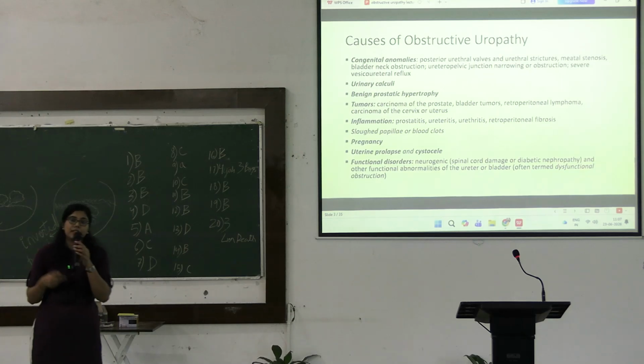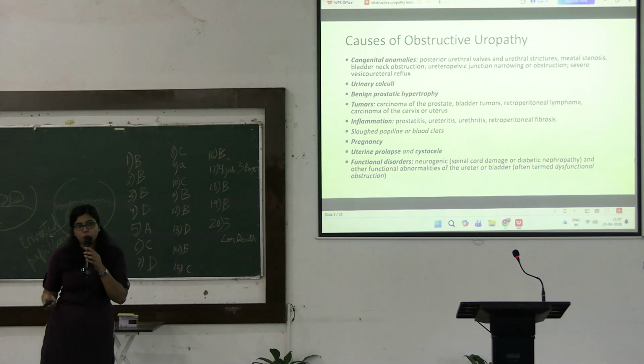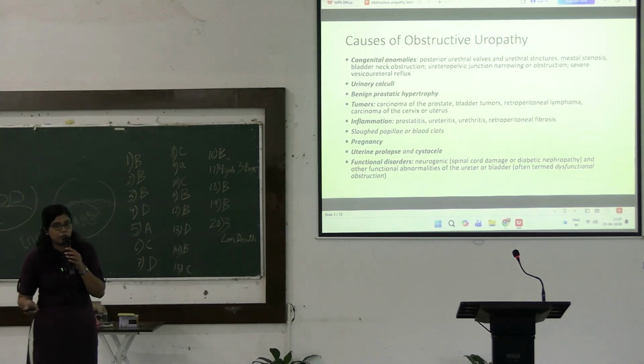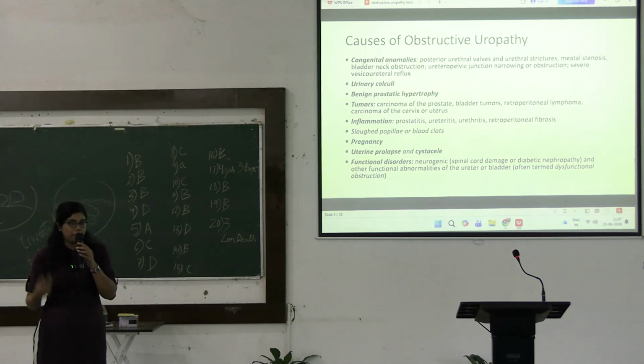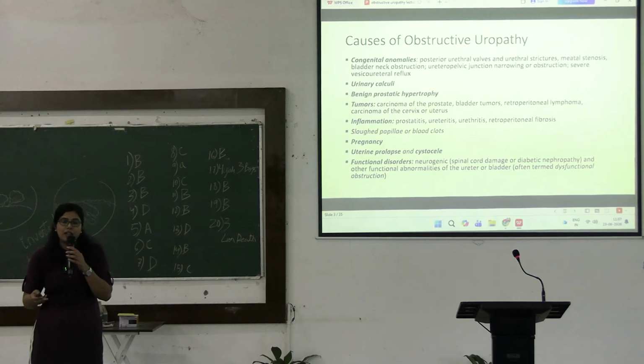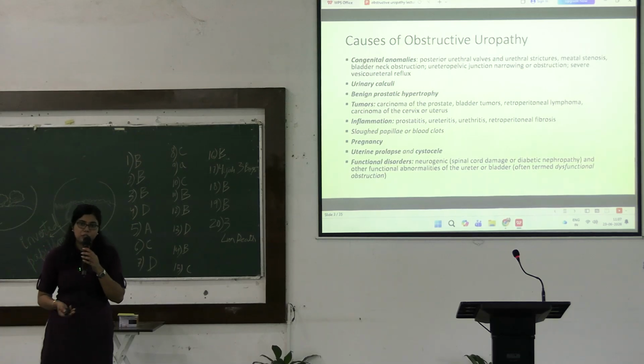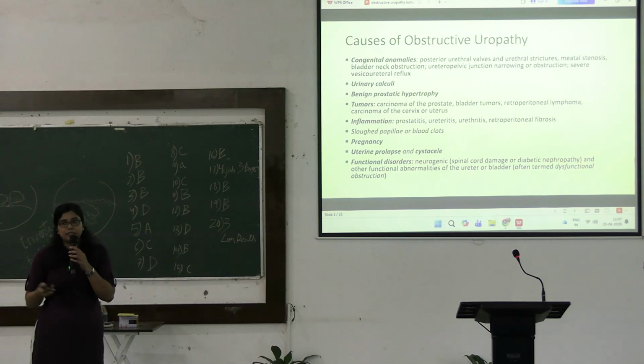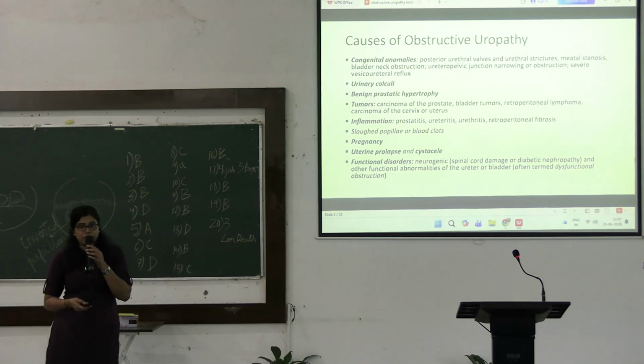And finally, there are certain functional disorders. In case of any neural injury or spinal cord injury, in stroke patients with hemiparesis or paraparesis, we can see certain neurological abnormalities in the control system of the bladder, and it can also be seen in case of diabetic nephropathy. In these cases, neurogenic bladder can be seen, and this type of obstruction is known as dysfunctional obstruction.